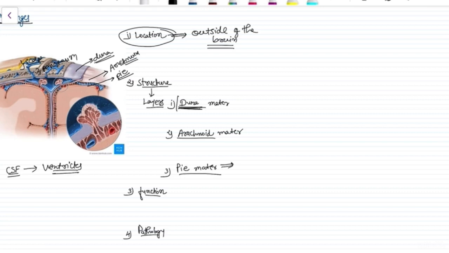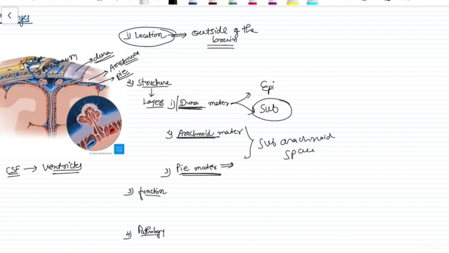The space above the dura mater is called the epidural space. Between the dura mater and arachnoid is the subdural space. Between the arachnoid and pia mater is the subarachnoid space. There is no space called above the arachnoid, because that is already the subdural space.